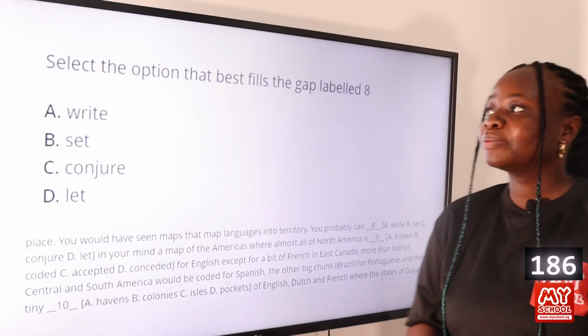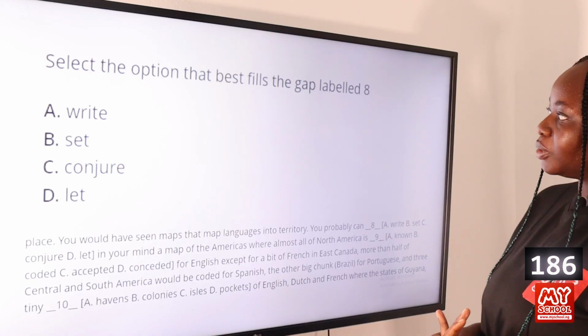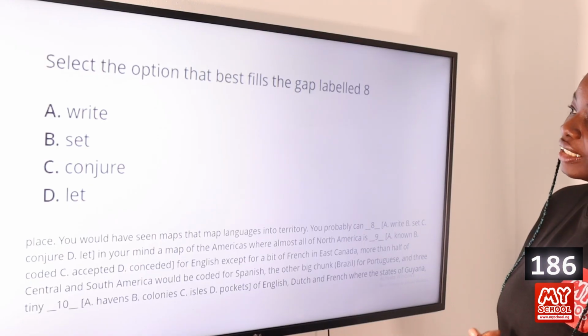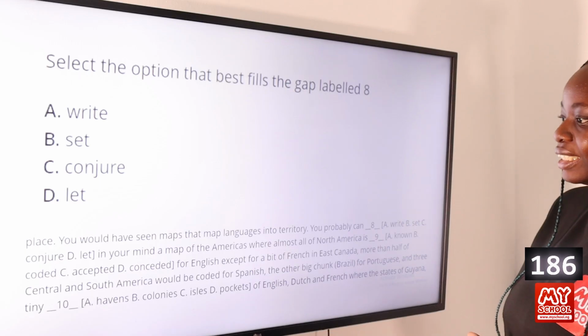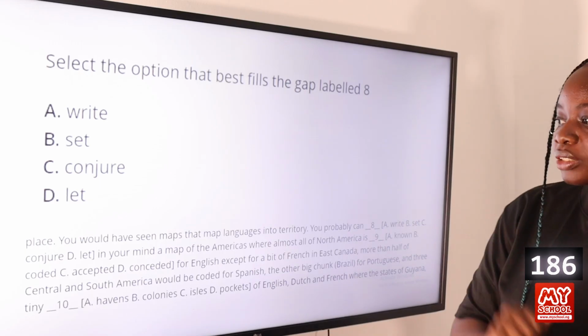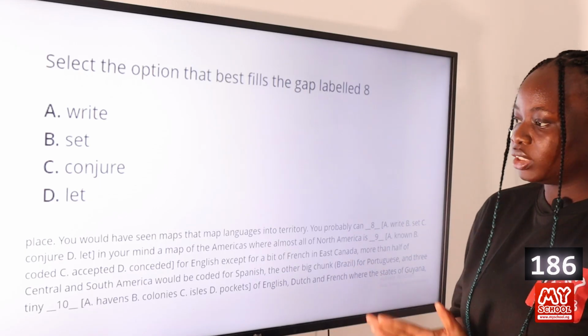Question 186. Select the option that best fills the gap labeled 8. Option A, write, B, set, C, conjure, and D, let. So again, we have to look at the way in which the gap is used in that sentence.